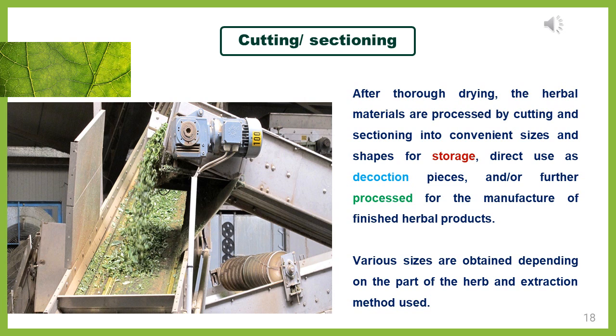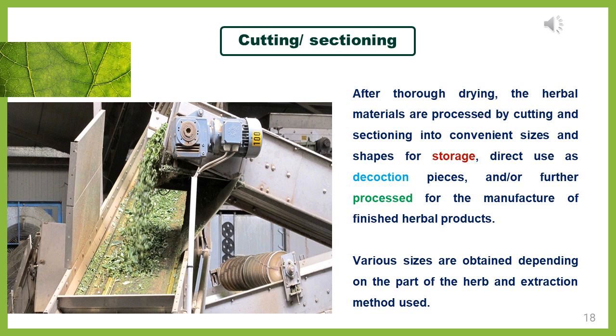After drying, they are cut as well as sectioned into convenient sizes or shapes. Why are they cut and sectioned? To facilitate storage, and once cut you can directly use it for decoction purposes also. Next, you can use it for the further manufacturing of finished herbal products also.